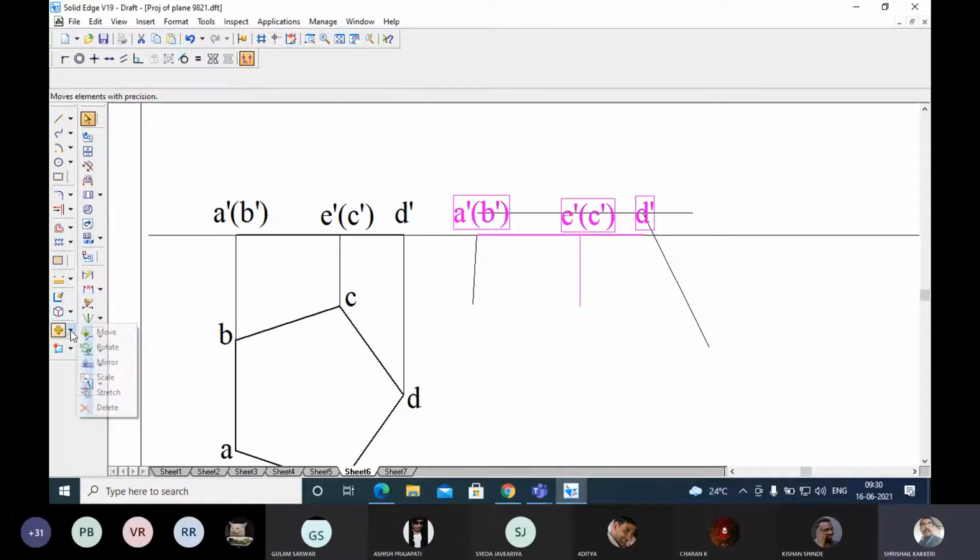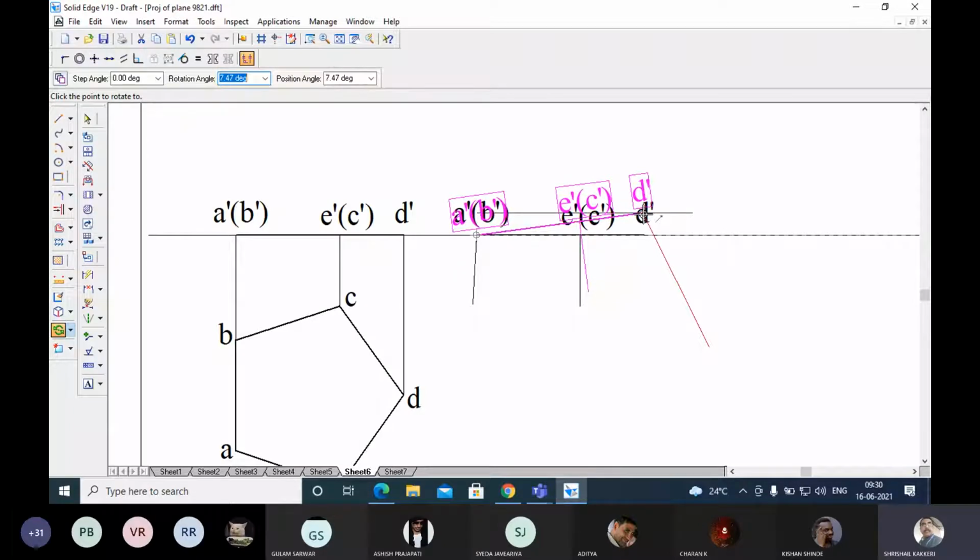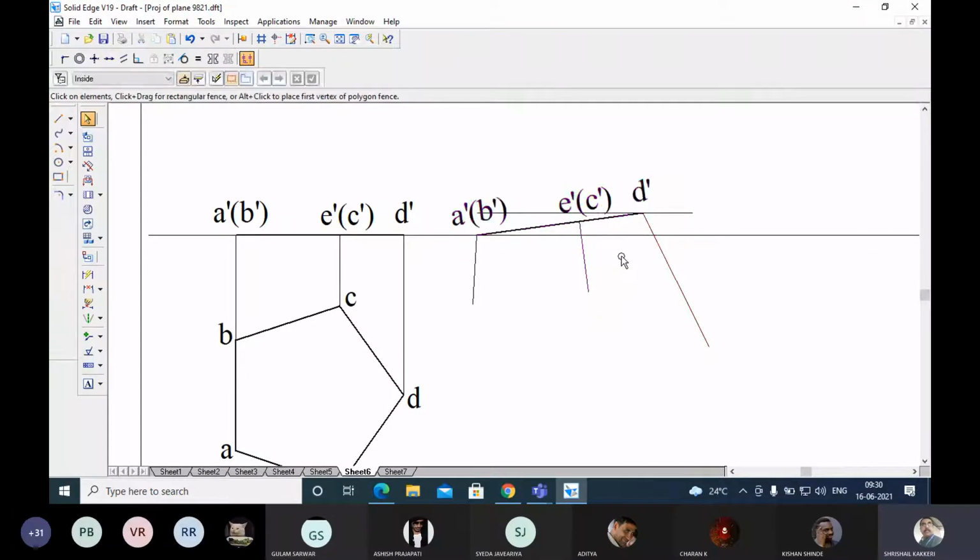Next, go for rotation and rotate this original figure by taking this as a rotation point. If I took any point on this, it will become wrong. So what you have to do is rotate the end point. This has to be a point of rotation. This end point has to coincide with the end of this line. So it has come neatly. Now remove these. Okay, these two I have removed.